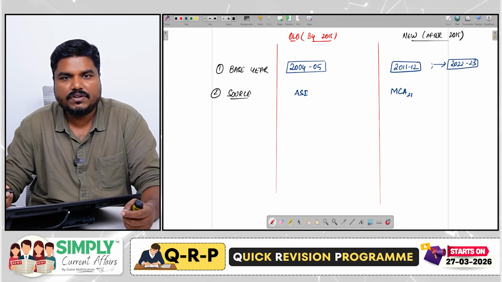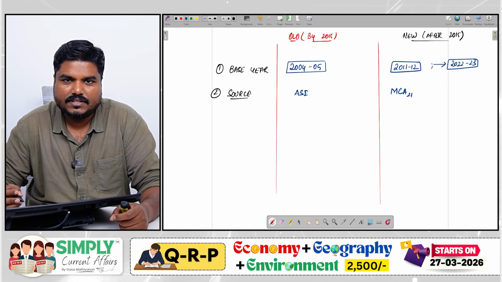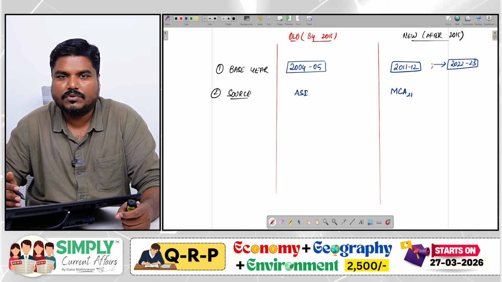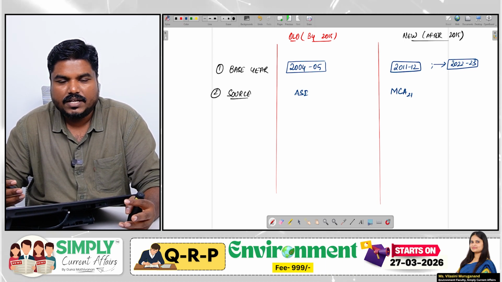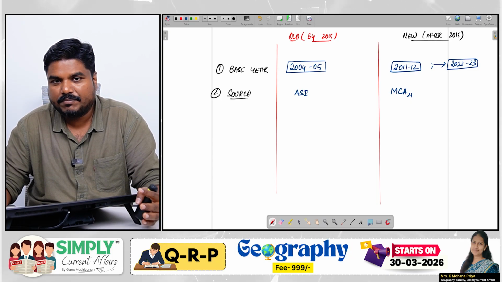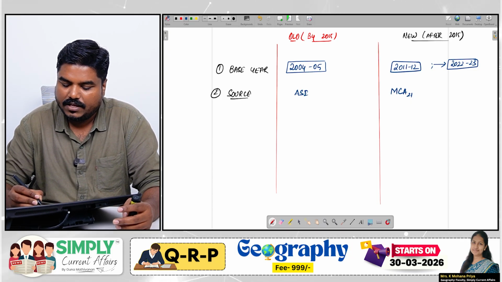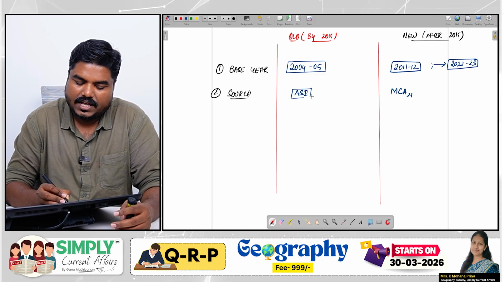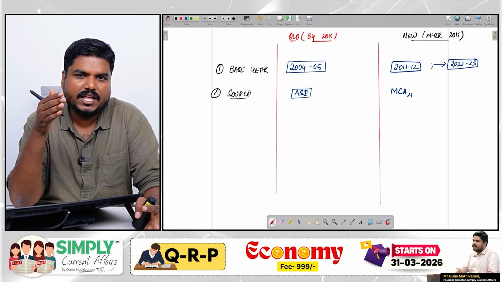MCA 21 means Ministry of Corporate Affairs 21st century portal data. In that portal, you will have the output information of almost 5 lakh companies. So the Annual Survey of Industries had the output information of around 2 lakh factories.